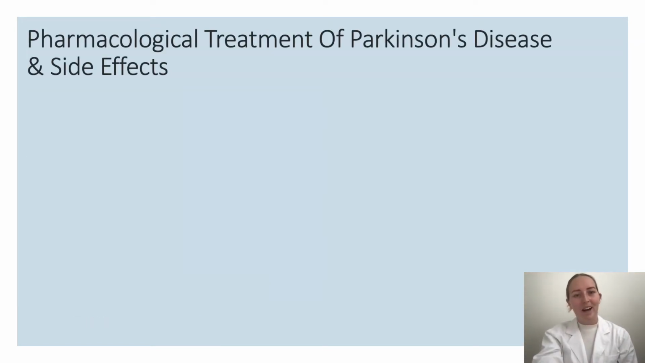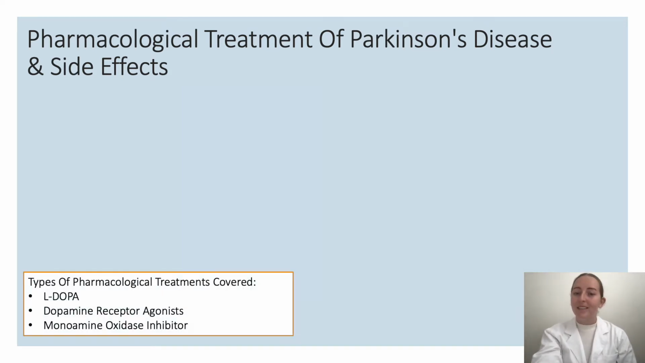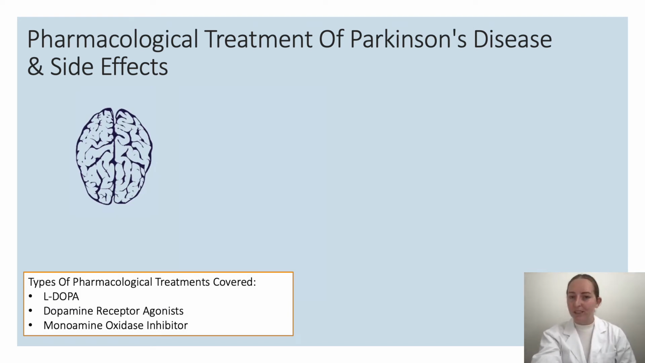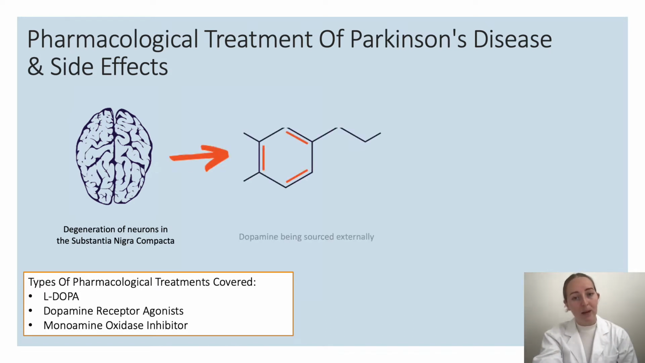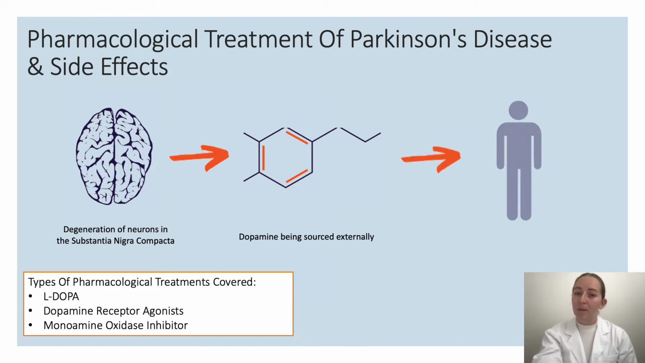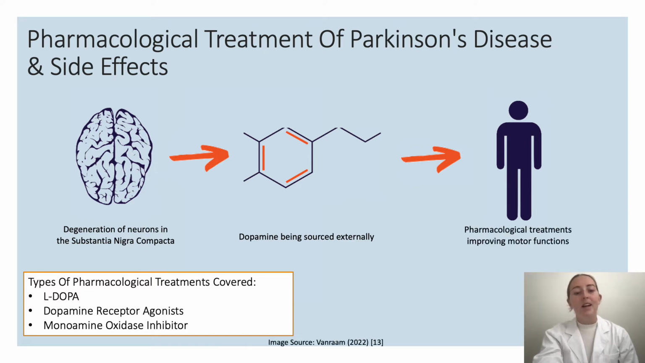Now let's take a look at how the synthesis and degradation of dopamine can relate to pharmacological treatments of Parkinson's disease. Parkinson's disease is a neurodegenerative disease of the nervous system, which involves the degeneration of dopaminergic neurons in the substantia nigra pars compacta, therefore leading to dopamine being sourced externally through the use of pharmacological treatments such as L-dopa, dopamine receptor agonists, and monoamine oxidase inhibitors. There is currently no cure for Parkinson's disease. However, there are numerous pharmacological treatments that can help improve motor functions. So let's get into it.